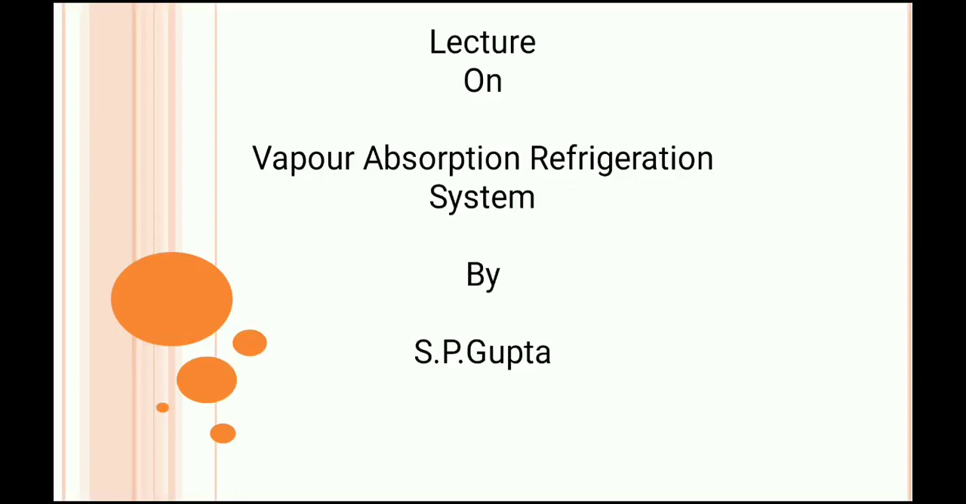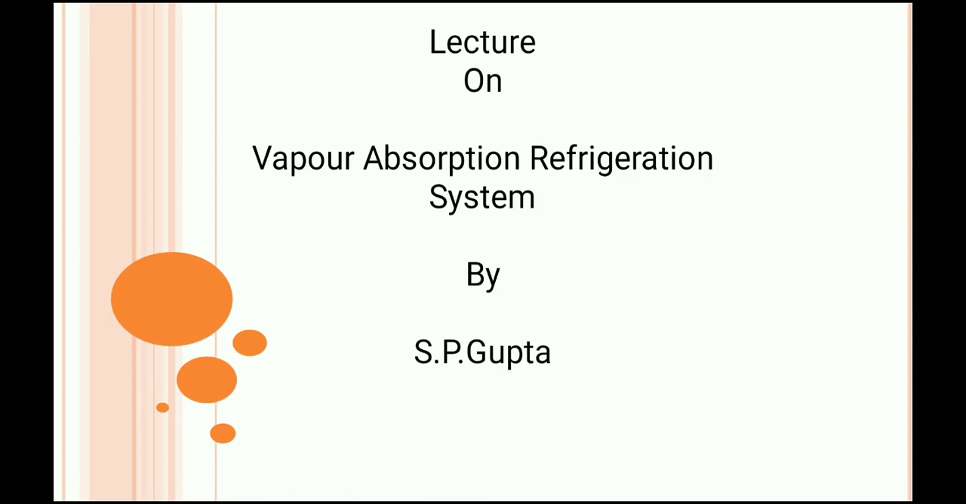If we talk about the vapor absorption system, in case of vapor absorption system, we are using two fluids. First one is said to be the absorbent and second one is said to be the refrigerant. Whereas in case of the vapor compression system, the system uses only one fluid, that is refrigerant, for the completion of